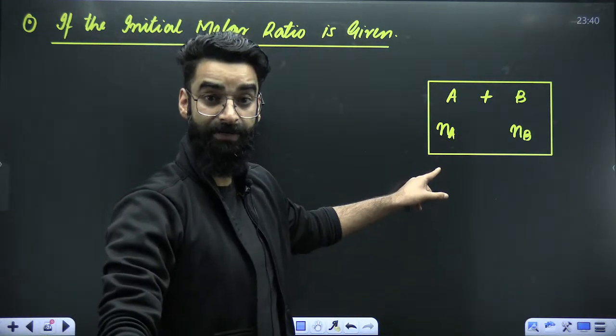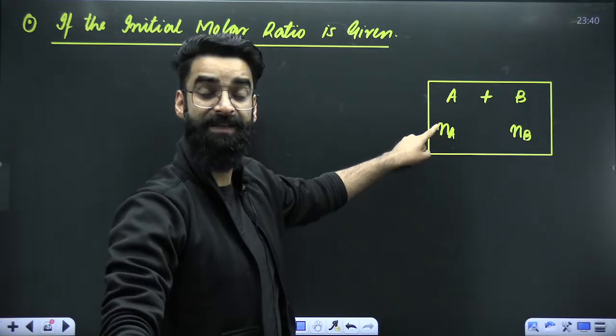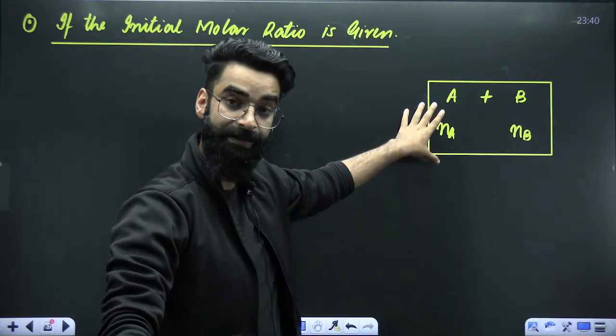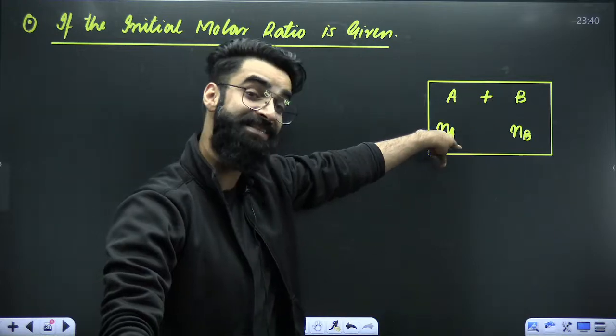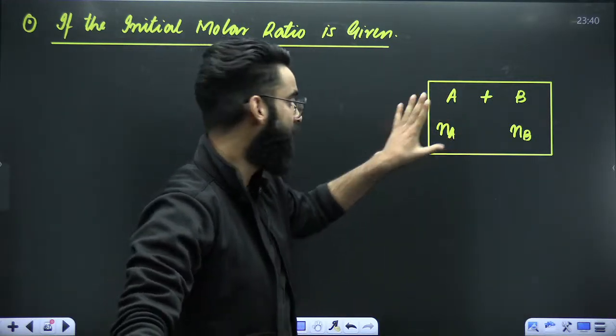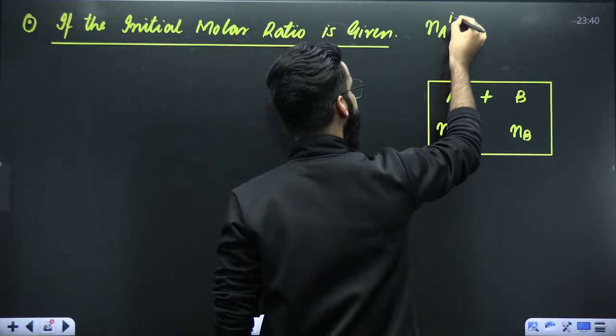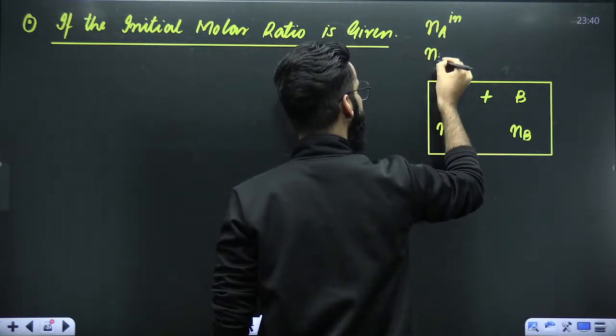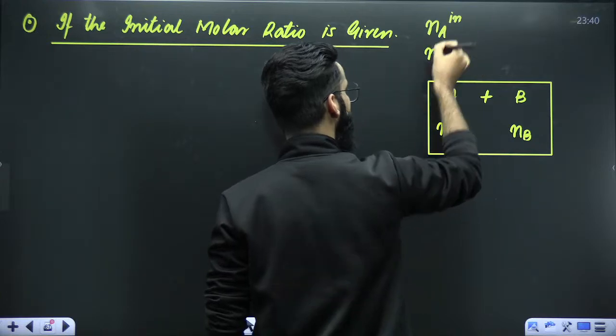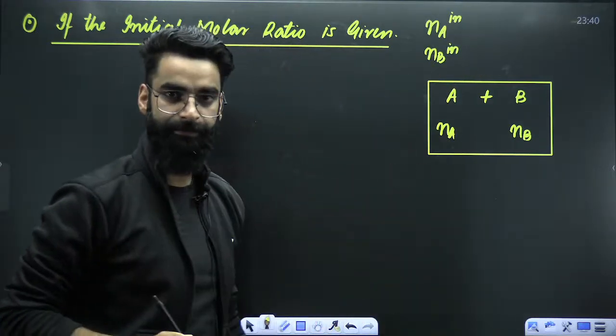Be careful with the terminologies. Na represents number of moles of A inside the container, Nb represents number of moles of B inside the container. Na inside, Nb inside means those moles of gas A and gas B which are inside the container.